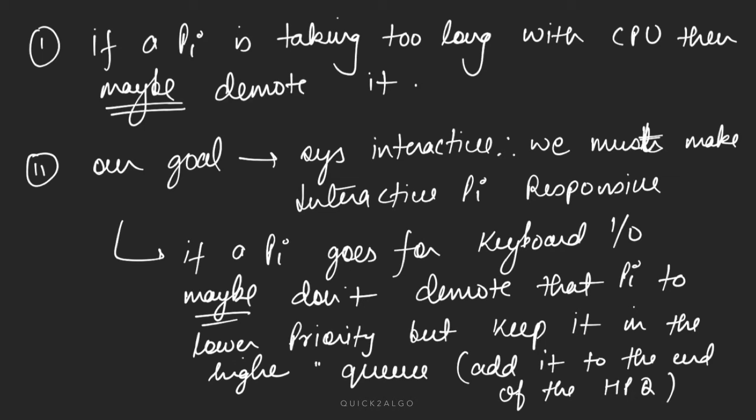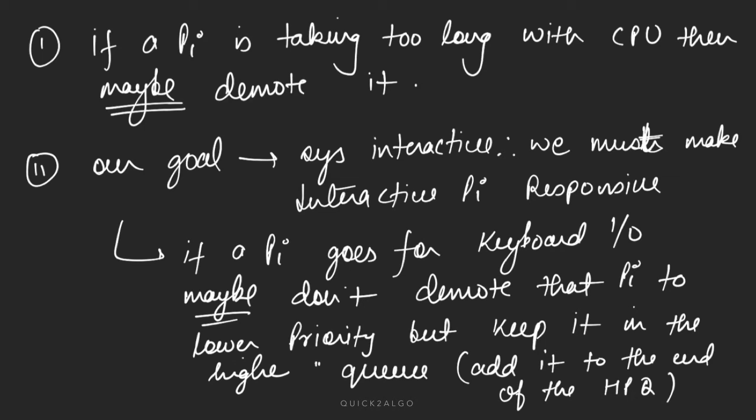So when we see computer architecture and organization, we will see how fast a CPU can execute instructions and how slow user input or keyboard input is compared to that. That's a topic for some other day, but always remember it, because we don't want to demote the process which is waiting for user interactivity, since one of our goals was to increase the system's interactiveness. We will keep it in the higher queue.